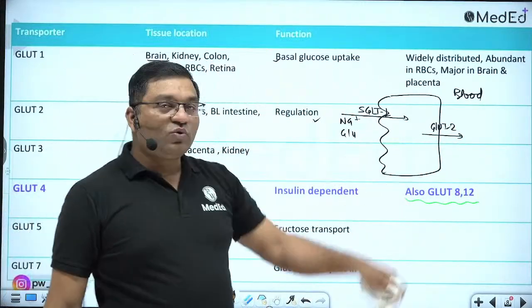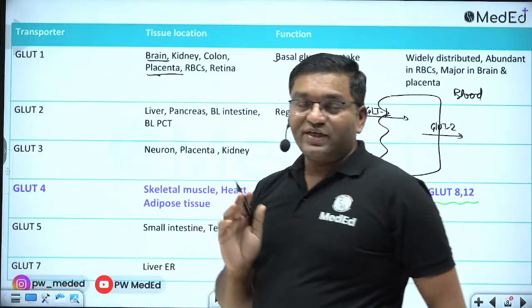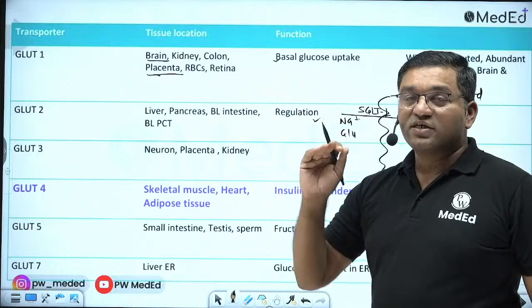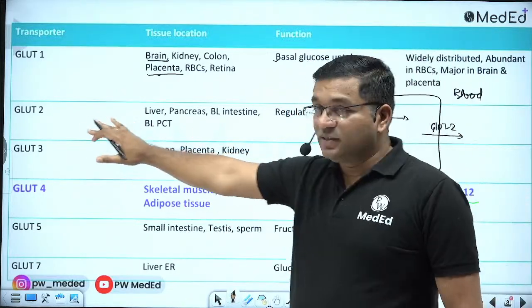This is the role of GLUT2. GLUT2 is present in the liver sinusoidal surface, beta cells of the pancreas, the basolateral surface of the intestine, and the renal proximal convoluted tubule. So GLUT2 is important.